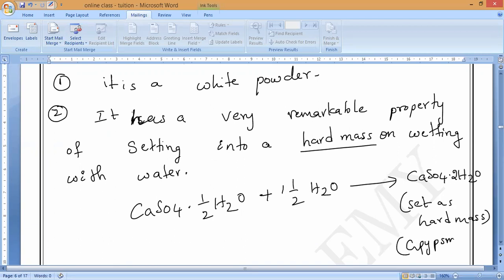Understand? Once the POP turns into gypsum, there is no use of it. Again, we have to go for the heating reaction. So that is why POP is always stored very carefully.